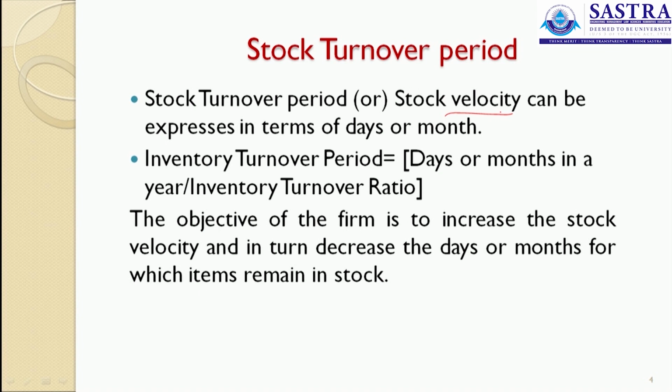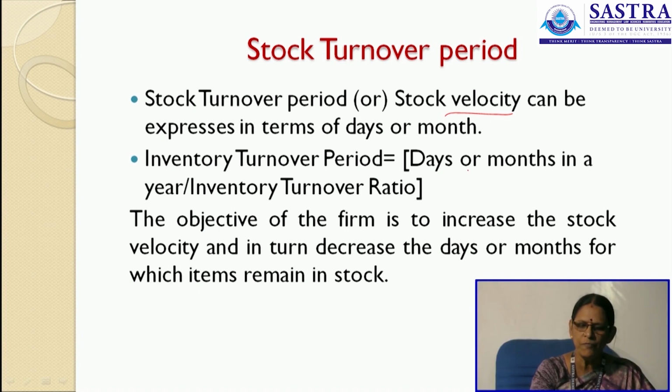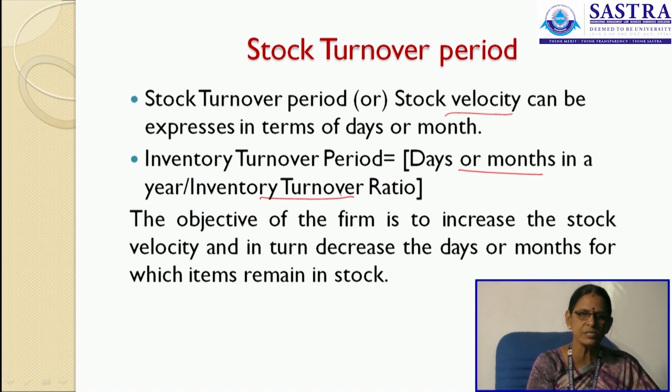What is the stock turnover period? Stock turnover period or stock velocity is expressed in terms of days or months. It is the number of days or months in a year divided by the turnover ratio. The objective of the firm is to increase the stock velocity and in turn decrease the number of days or months for which the stock remains unsold.